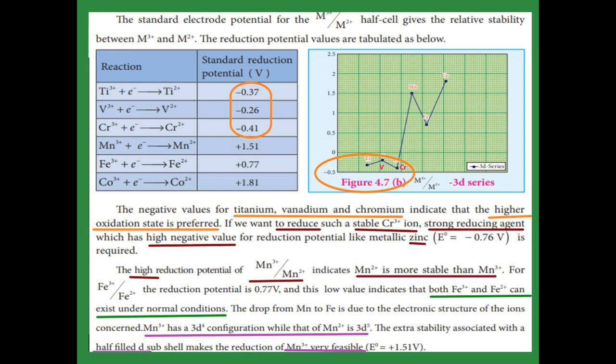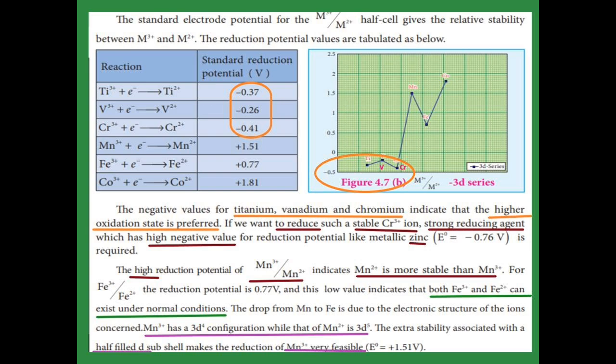The drop from manganese to iron is because of the electronic structure of iron. You see the drop between manganese 3 plus and Fe3 plus: for manganese 3 plus, what is the value? 1.51 volt. For Fe3 plus, 0.77 volt. Manganese 3 plus has the 3d4 configuration.